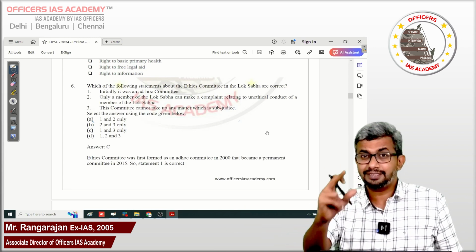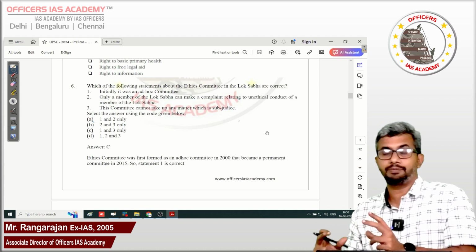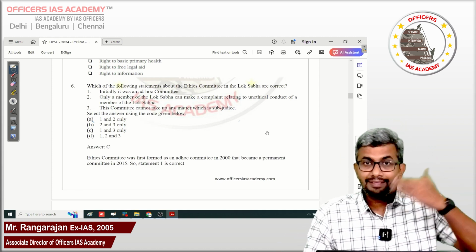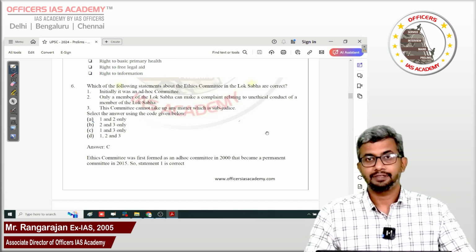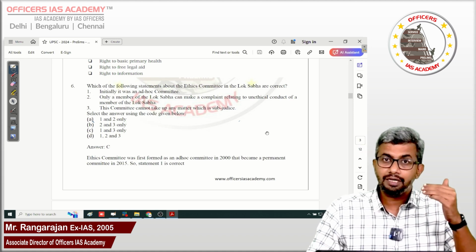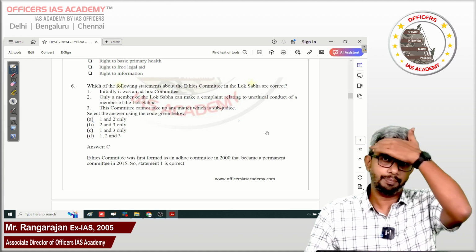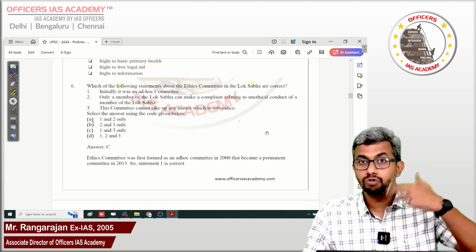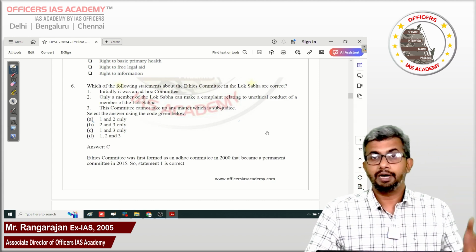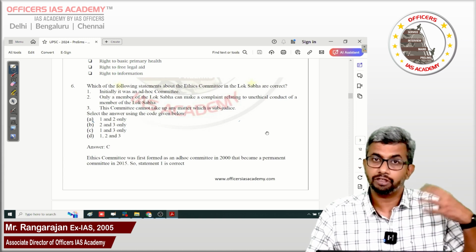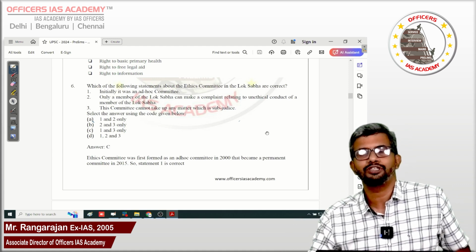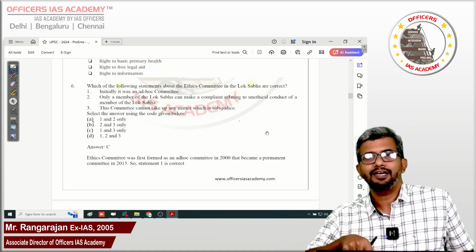But guys, this is the advantage again of the Polity Simplified book, right? Which is also given to everyone in the Officers IAS Academy. The monthly updates are also part of the book, and it will be circulated for our aspirants as well. So even if something is not there in the printed book, but is so important, for example, other standard books will not have the Women's Reservation Bill. But my book has the Women's Reservation Act because it was printed in October. But sir, what happens to something which happens in December, January? That will be covered in the monthly current affairs update.